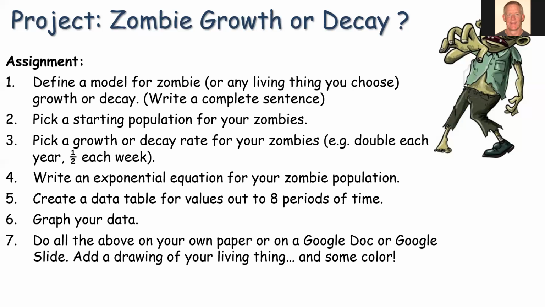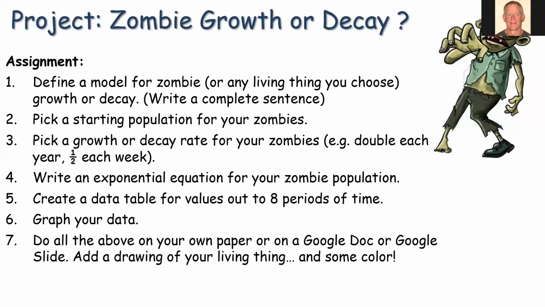Then I want you to write your exponential equation in the form of y equals a times b to the x. But what are your a and b values? Then create a data table for the values out to 8 time periods. Okay, so that would be 0 is your first time period, and you would go out to a value of x to at least 7. Then I want you to graph your data, and you need to be careful with this. You could use graphing tools online to do this, or you can do your own graph on a piece of paper, but I am going to be looking for correct scaling of both your x and y axes, so that when you plot your data, you get a nice exponential curve.